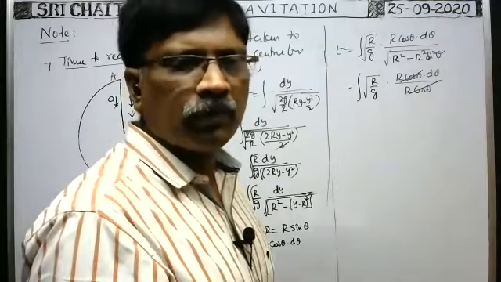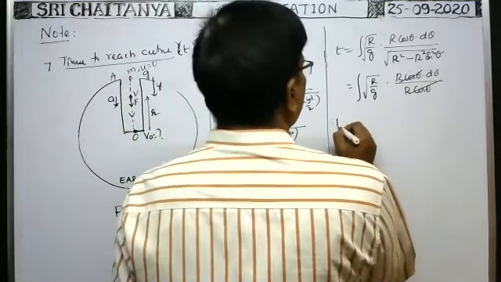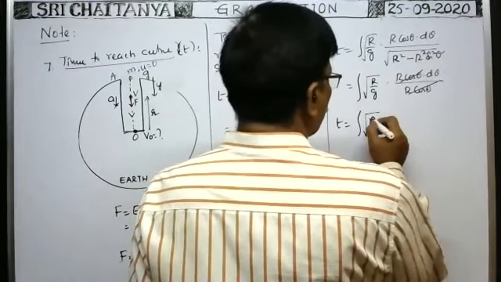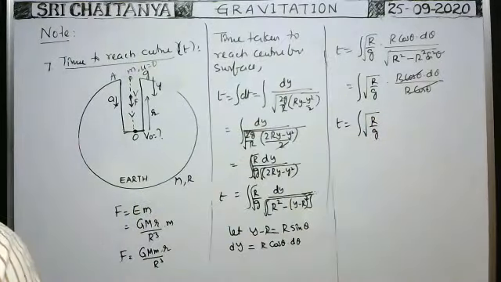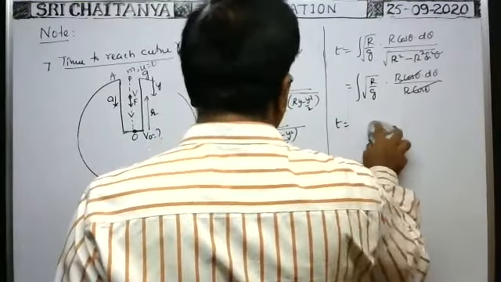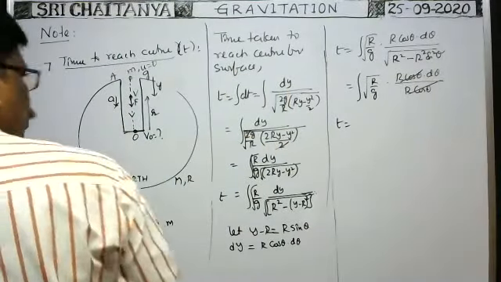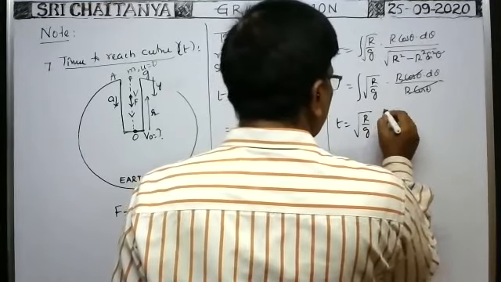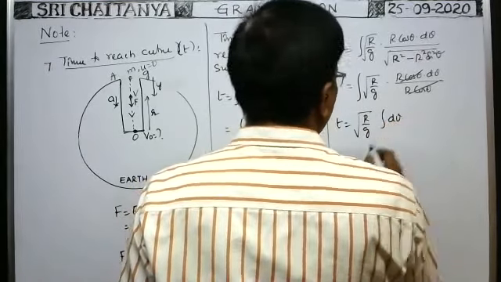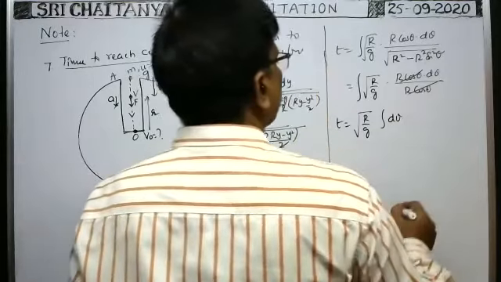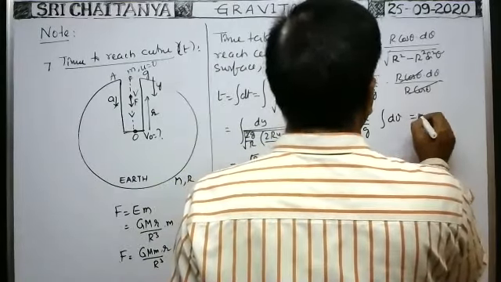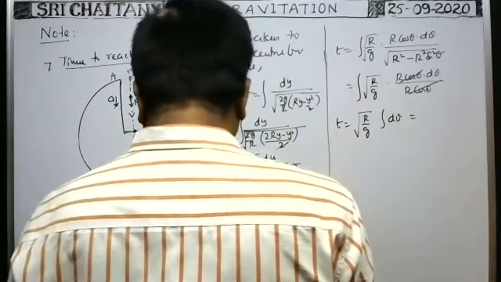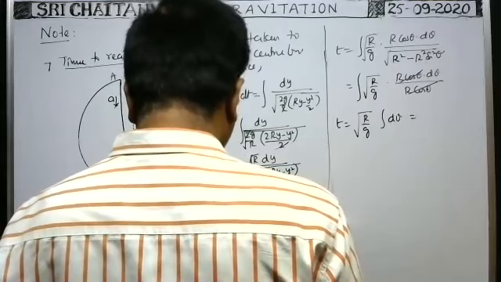So t is equal to integral root R by g. Of course, root R by g we can write outside because root R by g is the constant. g is constant on the surface. So root R by g write outside, root R by g into integral d theta only. That is equal to integral d theta, that means theta only, no?